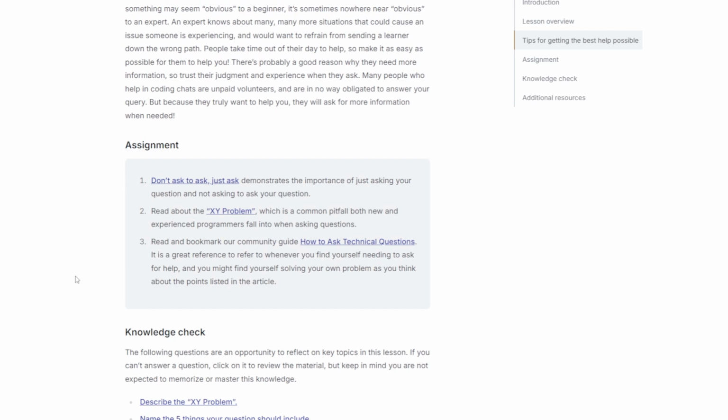People take time out of their day to help, so make it as easy as possible for them to help you. There's probably a good reason why they need more information, so trust their judgment and experience when they ask. Many people who help in coding chats are unpaid volunteers and are in no way obligated to answer your query. But because they truly do want to help you, they will ask for more information when needed.